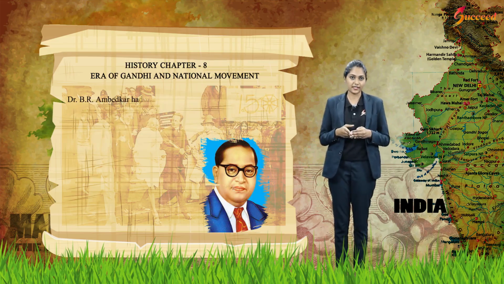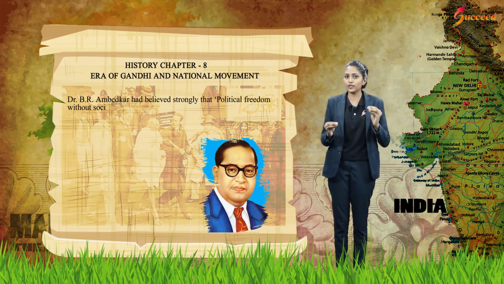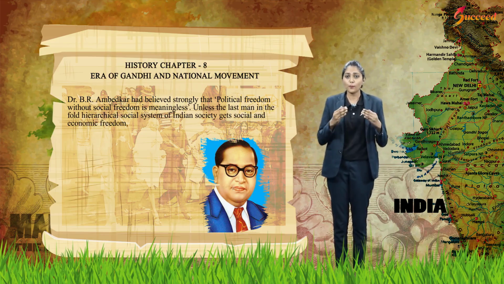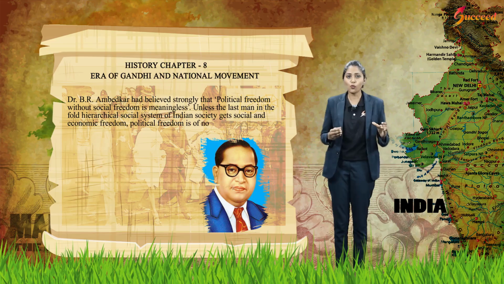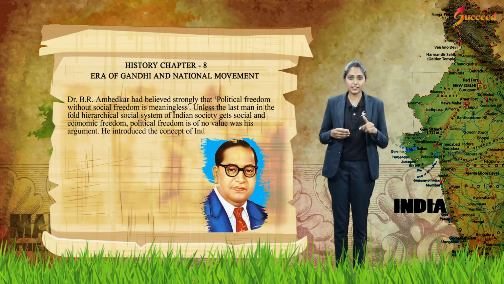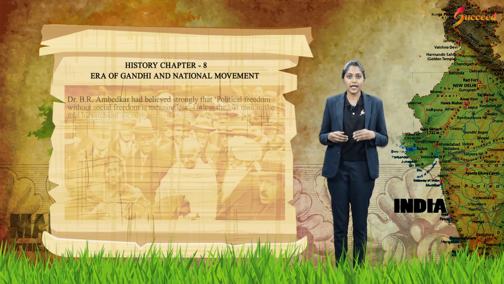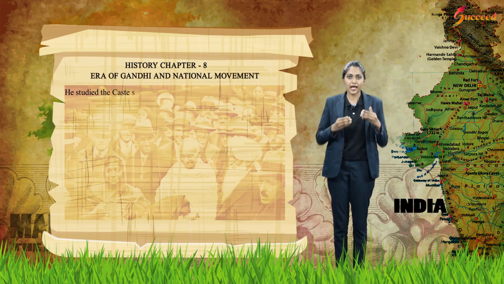Dr. B.R. Ambedkar believed strongly that political freedom without social freedom is meaningless. Unless the last man in the fold of the hierarchical social system of Indian society gets social and economic freedom, political freedom is of no value, was his argument. He introduced the concept of India not only as a political entity but a whole system. He studied the caste system and devised strategies to destroy it.